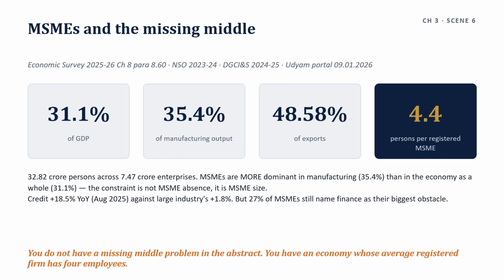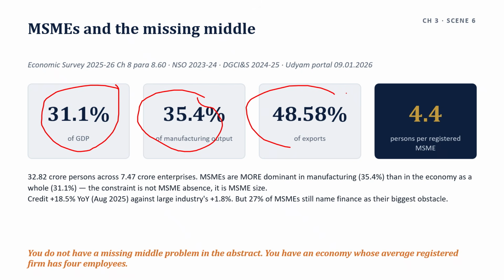So now come to the numbers. From the Economic Survey 2025-2026, MSMEs are 31.1% of GDP, 35.4% of manufacturing output, both NSO 2023 and 2024, and 48.58% of exports, DGCI&S 2024 and 2025.